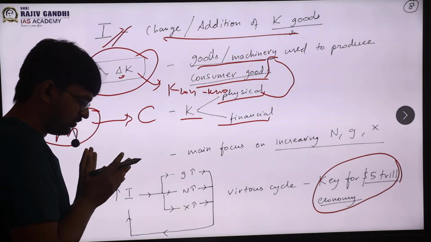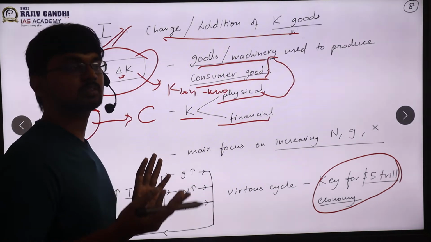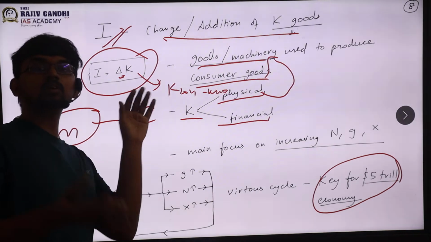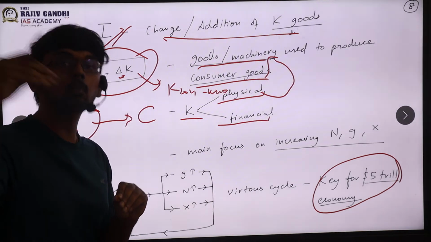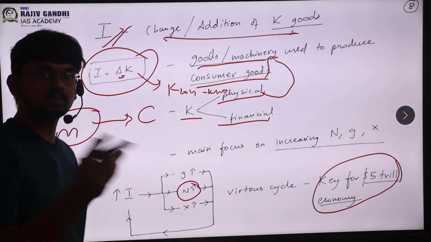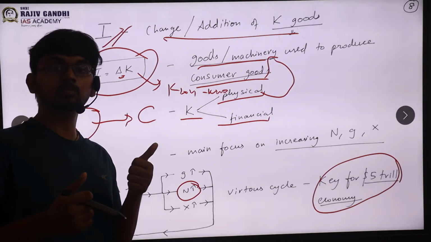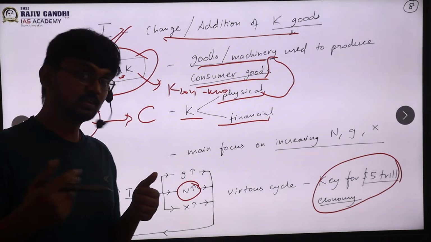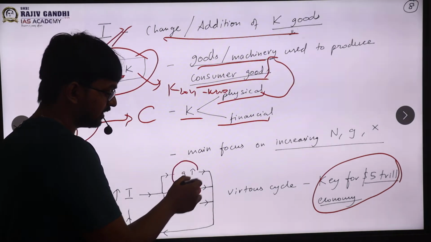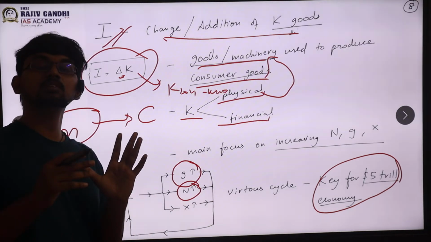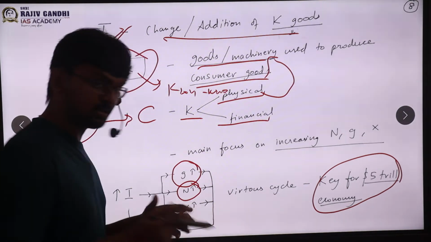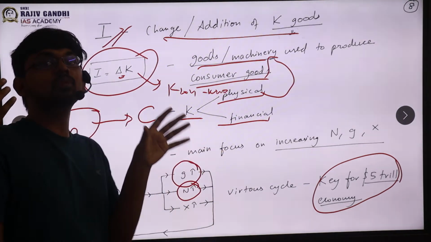We already saw that investment increases the productive capacity. If I do investment, my machinery is increasing. If I bring in new machines, I will need men to operate them, so my employment, which I write as N, will start increasing. Employment increase means their income will increase. Not only that, the goods produced will also increase, so my GDP growth rate, which I write as C, will increase for the future. Not only that, when you're producing more, you become more efficient.